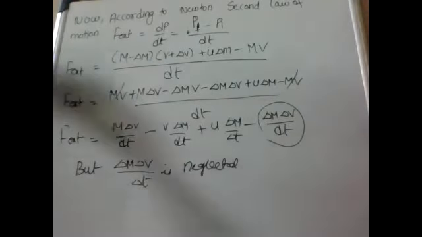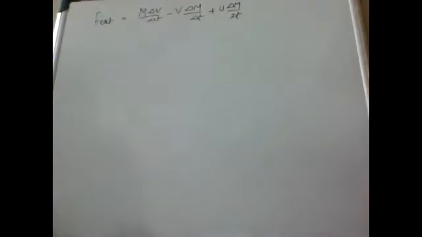We get m into delta v by delta t minus v into delta m by delta t plus u into delta m by delta t.